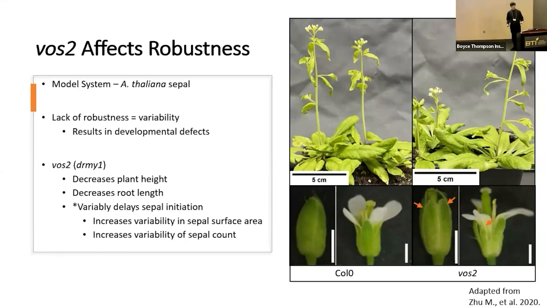We look at the gene DARMI1, also known as VOS2, which stands for variable organ shape and size. It has many contributions to phenotype, which includes plant height, root length, but what we're most interested in is it delays sepal initiation, which contributes to both sepal count and sepal surface area.